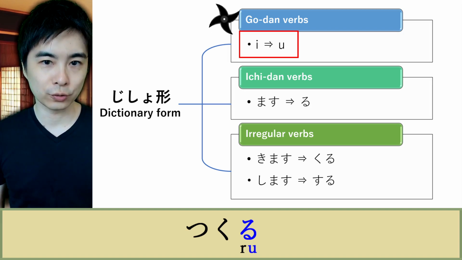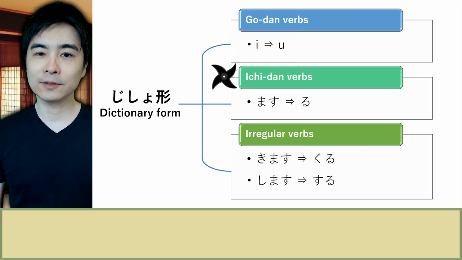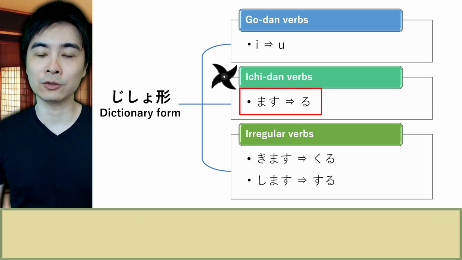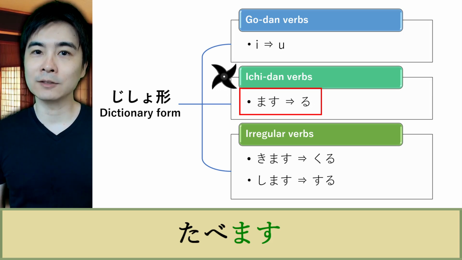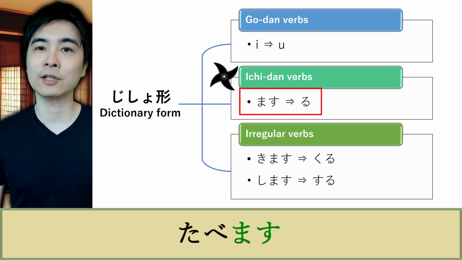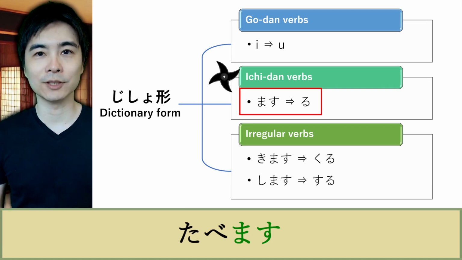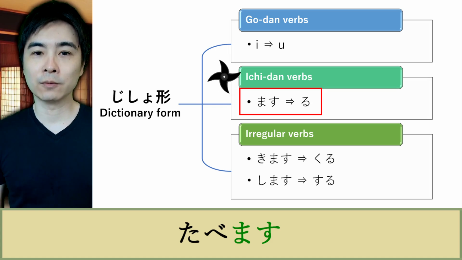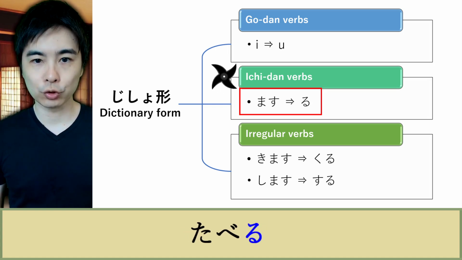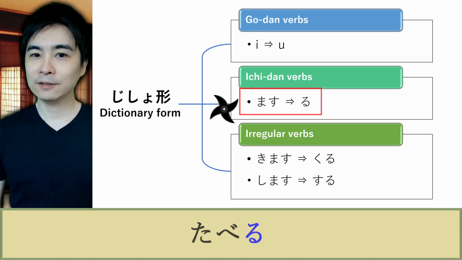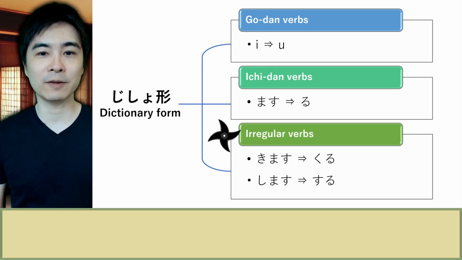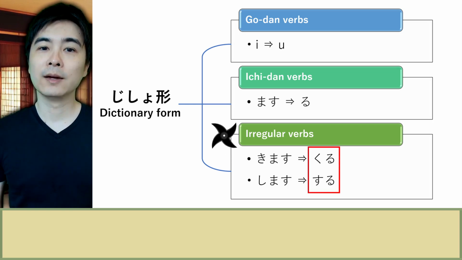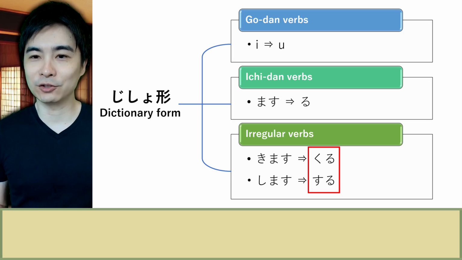So the dictionary form of 作ります is 作る. On the other hand, 一段 verbs are simpler. For 一段 verbs, we just need to change ます into る to make them into the dictionary form. For example, 食べます is an 一段 verb that means to eat. To change it into the dictionary form, we just need to change ます into る. So the dictionary form of 食べます is 食べる. It's simple, right? As for the irregular verbs, there are only two irregular verbs in Japanese. So please just remember 来る and する. Now, do you remember how to turn verbs into their dictionary form?